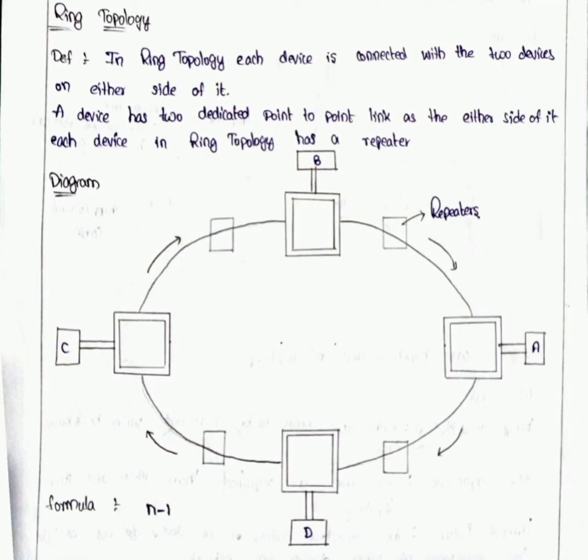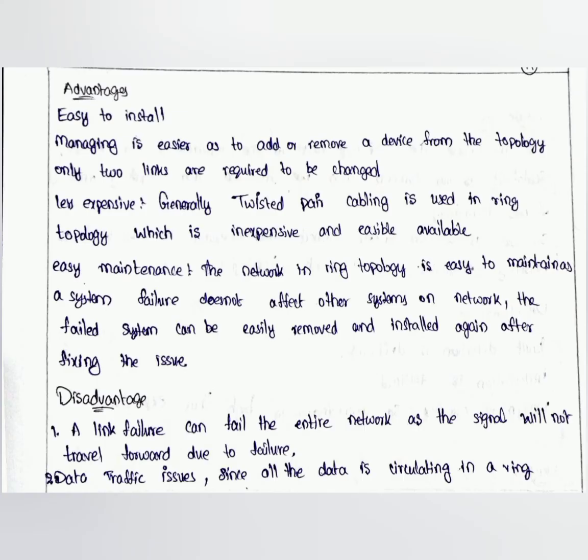Ring topology. In ring topology, each device is connected with the two devices on either side of it. A device has two dedicated point-to-point links, one on either side of it. Each device in ring topology has a repeater. Here the formula of this ring topology is n-1. Advantages of this ring topology: easy to install. Managing is easier, as it is easy to add or remove a device from the topology. Only two links are required to be changed.